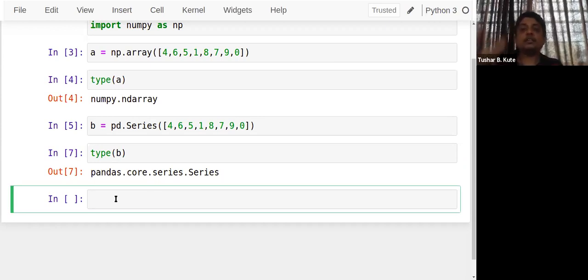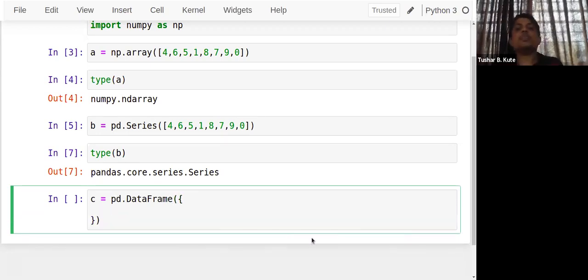And then the second data structure that we call a DataFrame. So a DataFrame is a collection of series. It means I want to create a table. To create that table, I want to create a collection of series, or a collection of lists, or collections of arrays also. That's also possible. Let's see the DataFrame now. So I'll create a small DataFrame. Let's say c is equal to pd.DataFrame. pd is the pandas object.